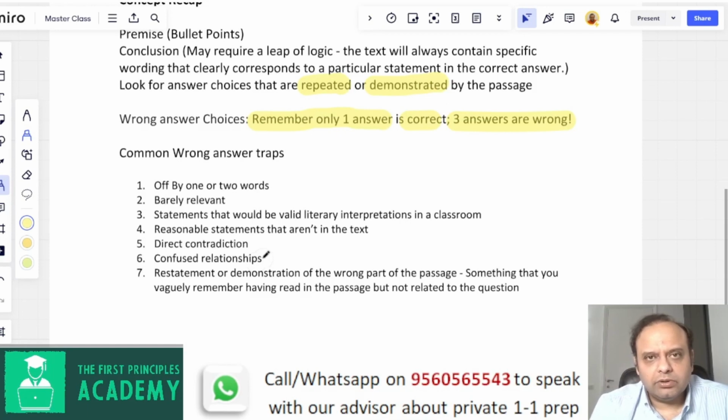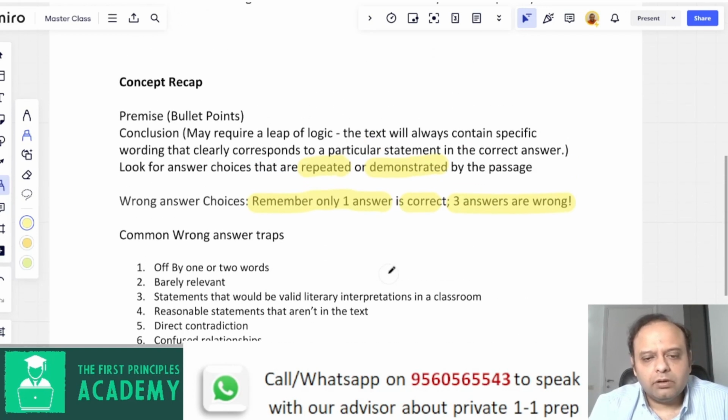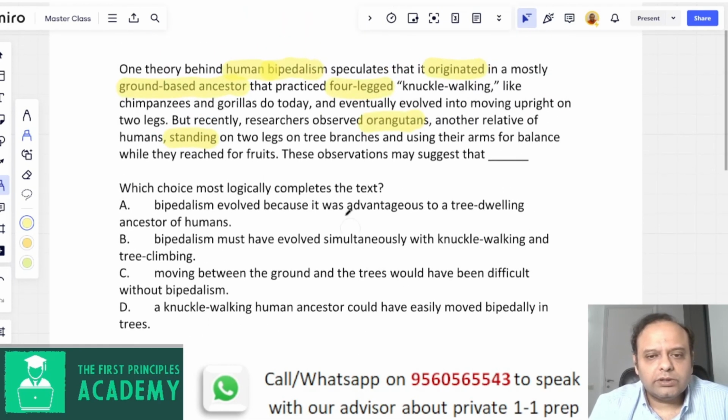So if you haven't read it very properly and not taken notes, you would think, okay, you read something like that, right? And finally, restatement or demonstration of the wrong part of the passage. So the question asks something else and some other part of the passage is restated, and you somehow feel, okay, I read this, so maybe this is the right answer. Right? So these are some of the common ways College Board would try to trap you with a wrong answer. Okay, now let's go back to this question.